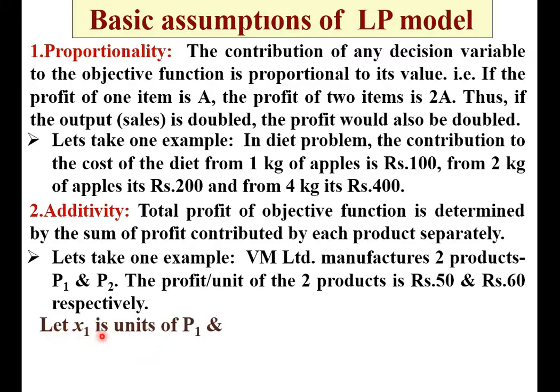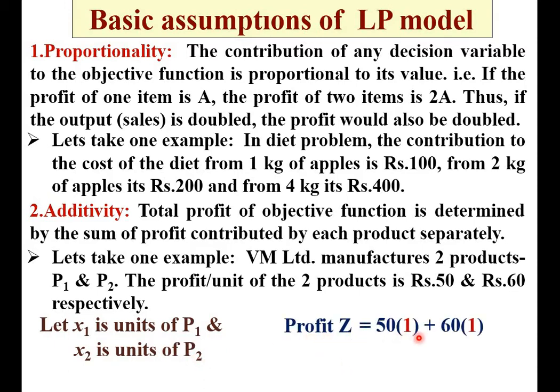So we can say X1 is the units of P1 and X2 is the units of P2, and profit Z is equal to 50 plus 60 if I assume one quantity of P1 product and one quantity of P2 product. But in generalized form, I can say total profit Z is equal to 50 X1 plus 60 X2. So here the profit from each product P1 and P2 is contributed separately to the total profit Z.